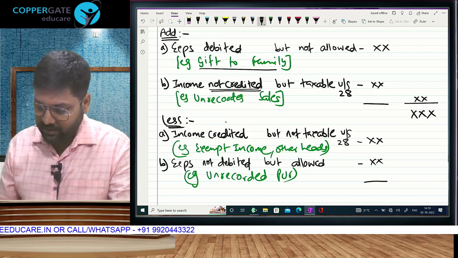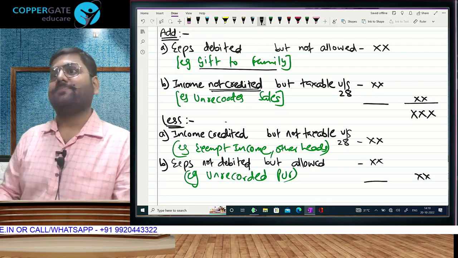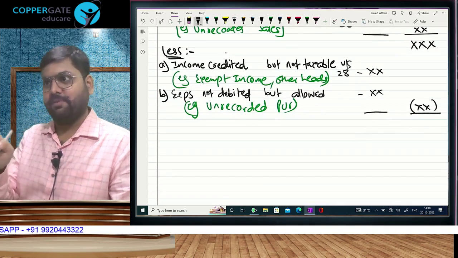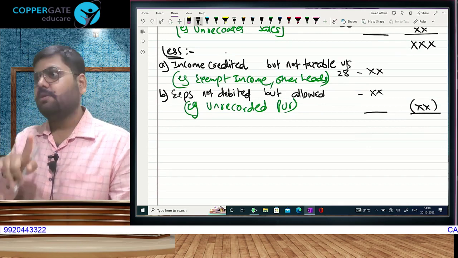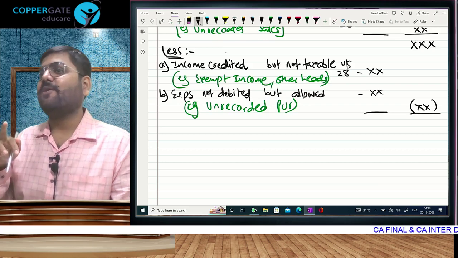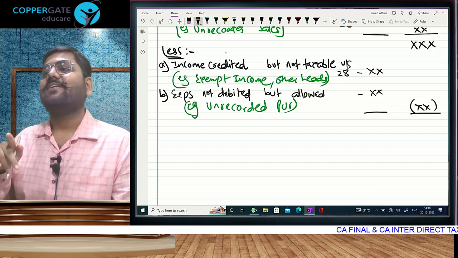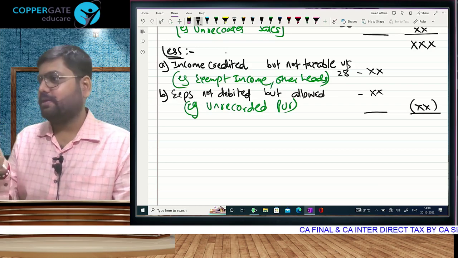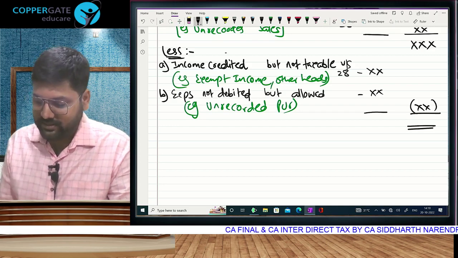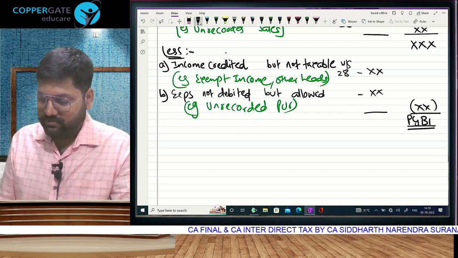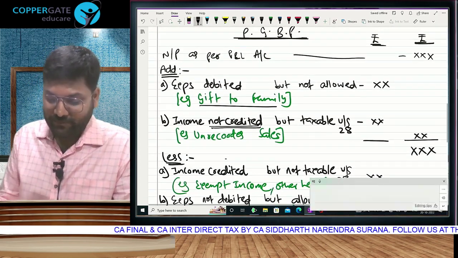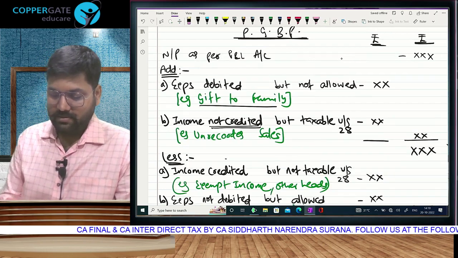Take that total, and the total you subtract. So in the entire computation, only this one amount will come in your bracket, the total of the less side. Meaning, individual amounts in the inner column, total in the outer column, and only the less side total. Add side total, don't put in bracket. Less side total will be put in bracket. You call this correct profit in your mind, but on paper it is PGBP. Just like you call this wrong profit in your mind, but on paper it is net profit as per the profit and loss account.